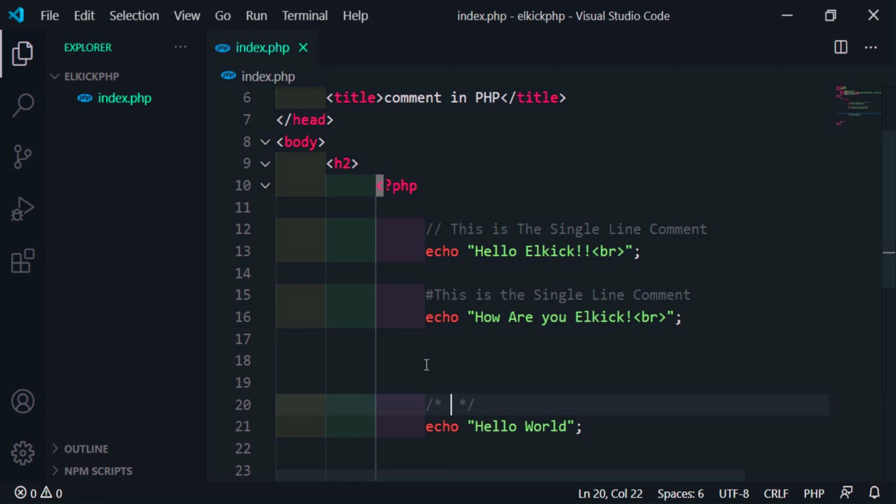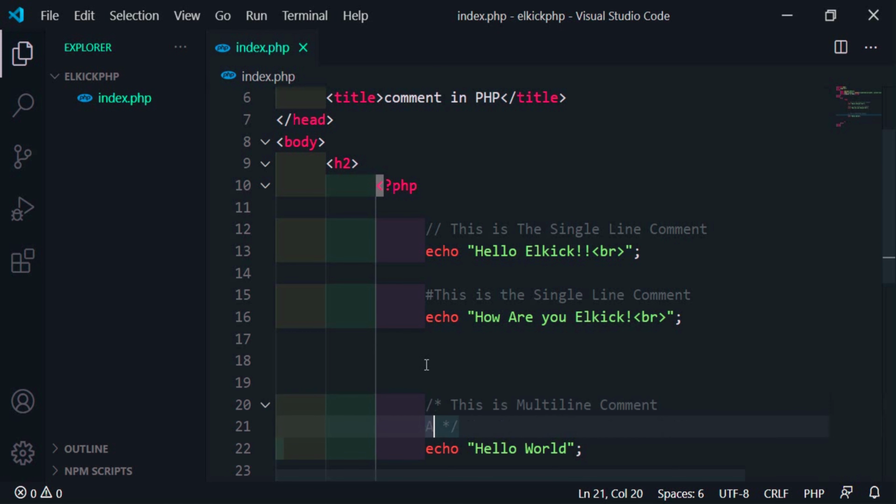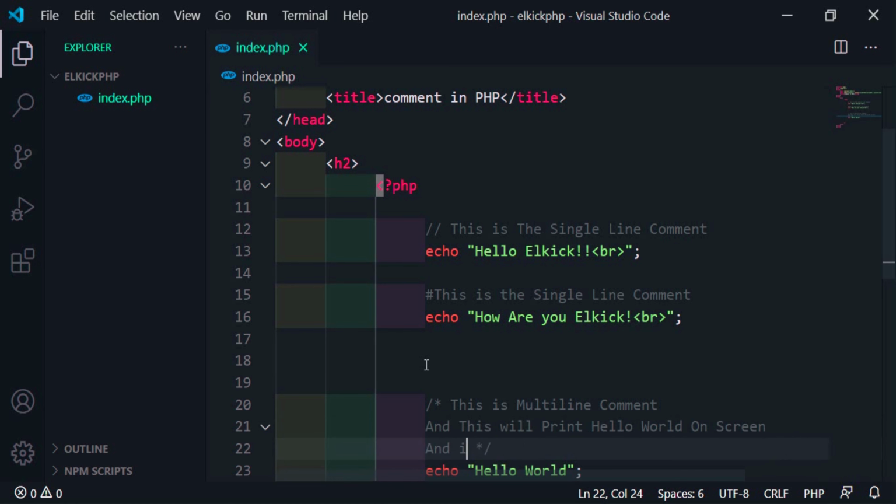So I am writing here: this is a multi-line comment and this will print hello world on screen, and it's amazing.